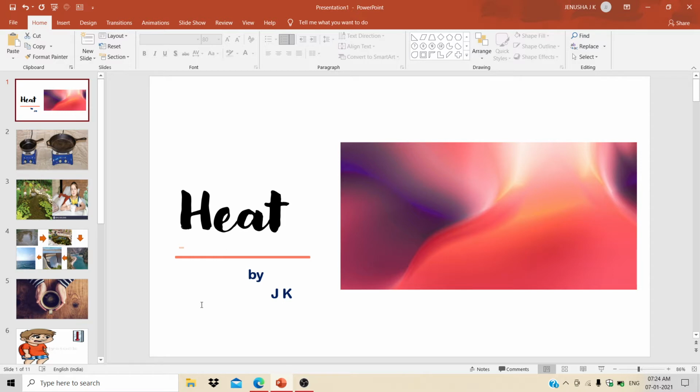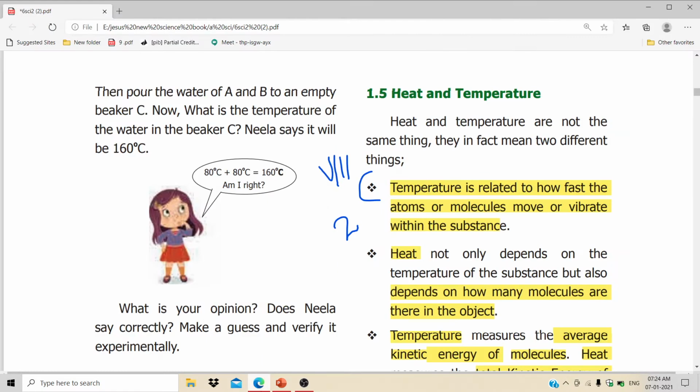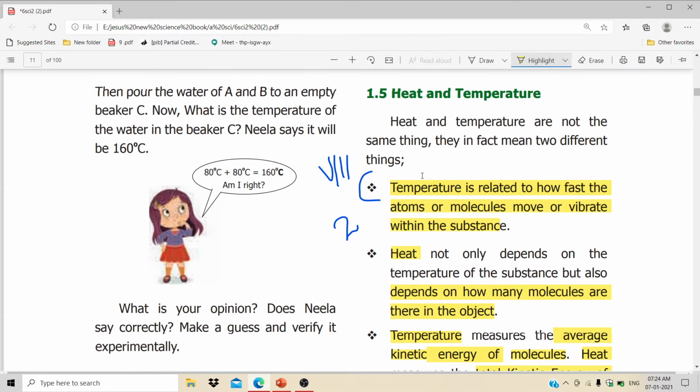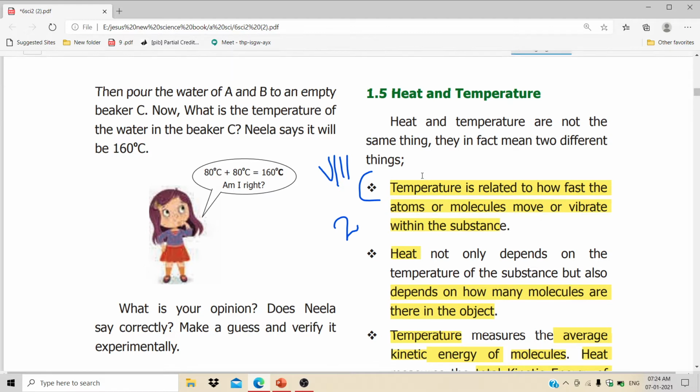Okay. Today the next topic is heat and temperature. What is heat and what is temperature? They are given in a simple manner.